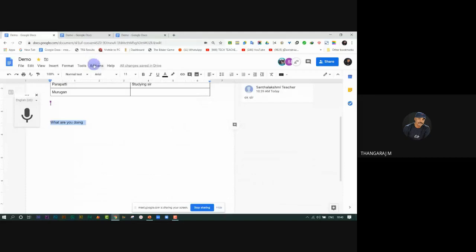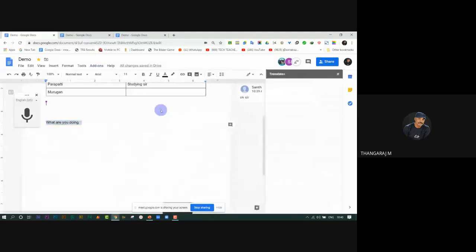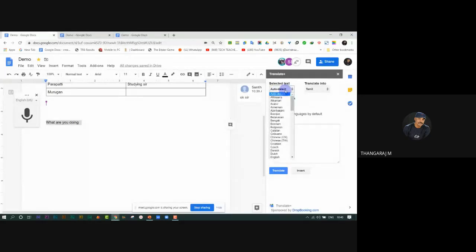Go to add-ons, then translate, start. It shows auto-detect, or we select a particular language. The translation into Tamil language. You will select what you want. Then translate it.